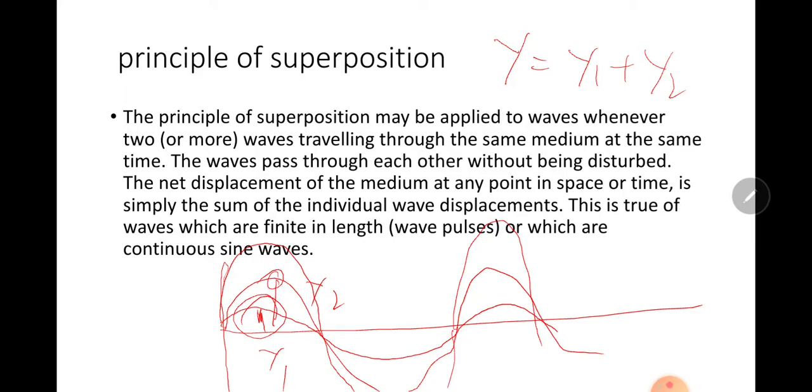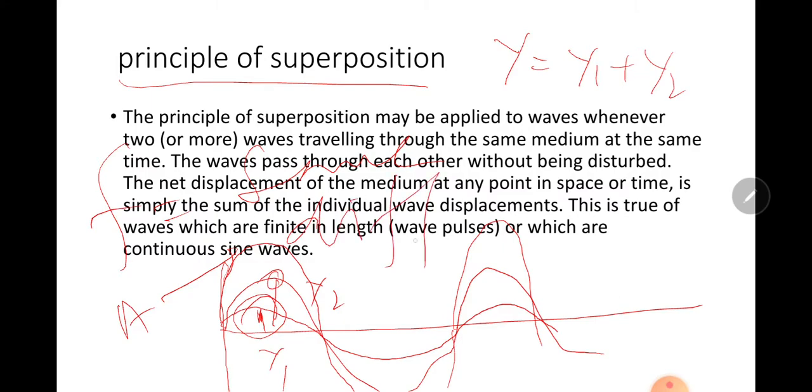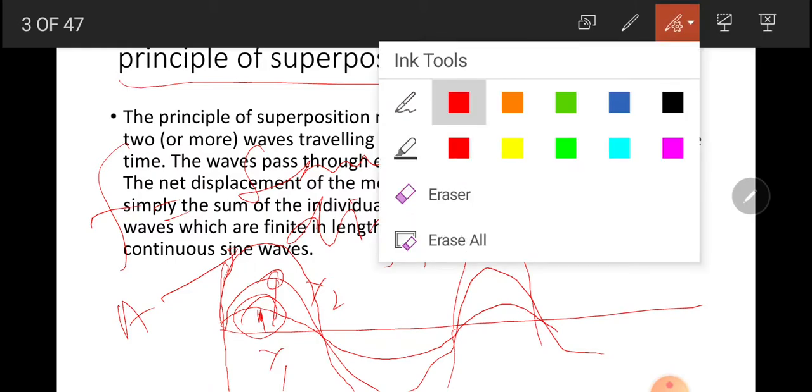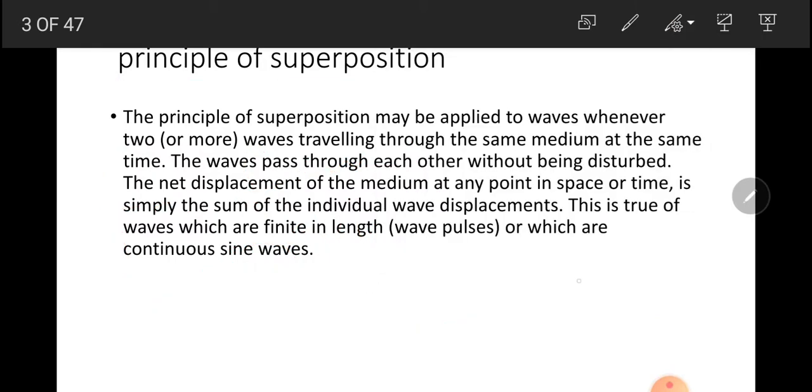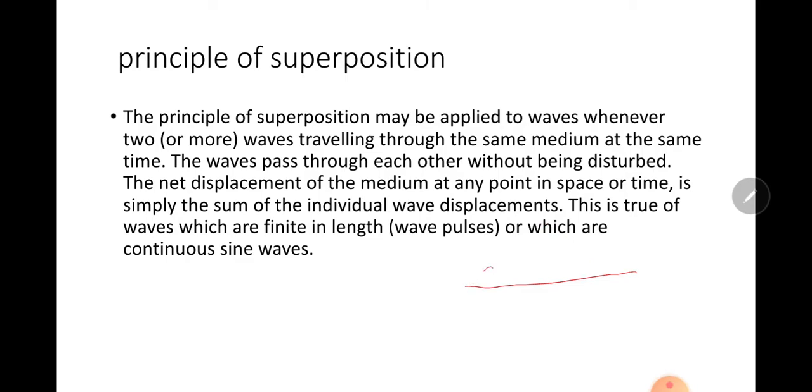So for superposition, if frequency is not the same, no matter; if amplitude is different, does not matter. The two waves may travel in different directions. If same direction, they will also obey the principle of superposition. Frequency is same, amplitude is same, still they will obey the principle of superposition because it is a type of interference.